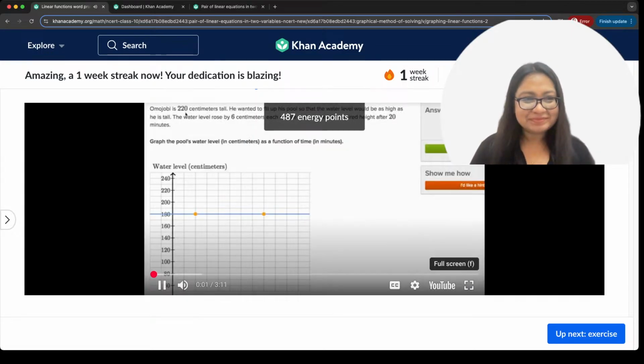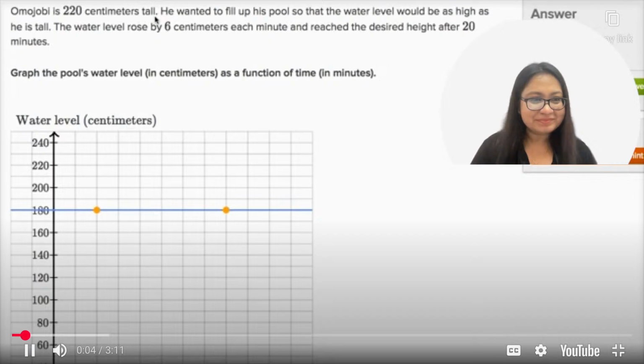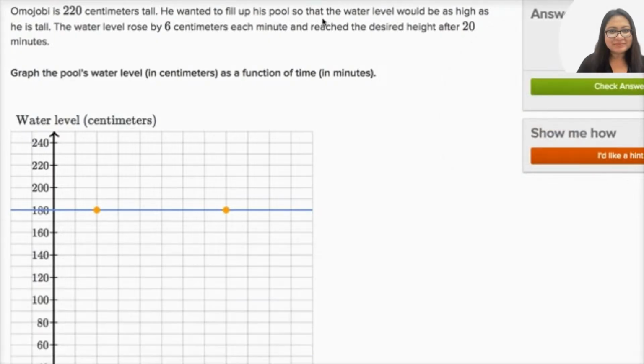Omojobi is 220 centimeters tall. He wanted to fill up his pool so that the water level would be as high as he is tall. So the water level, I guess, would be 220 centimeters. The water level rose by 6 centimeters each minute and reached the desired height after 20 minutes. Graph the pool's water level in centimeters as a function of time in minutes.